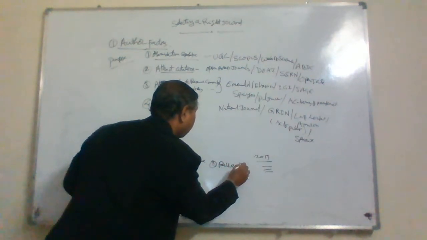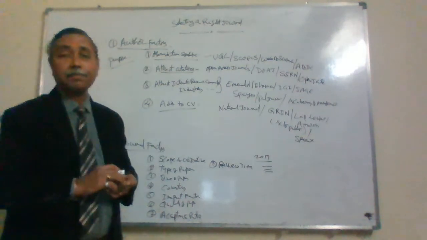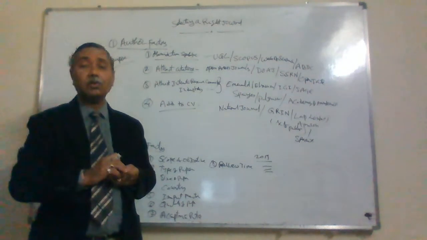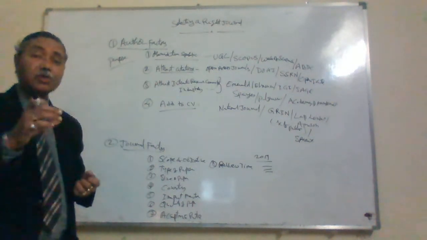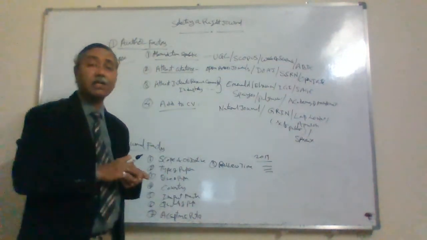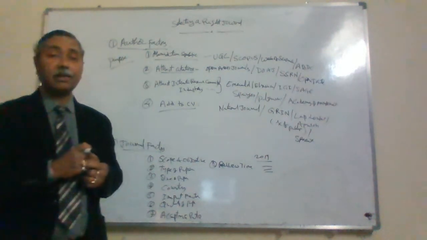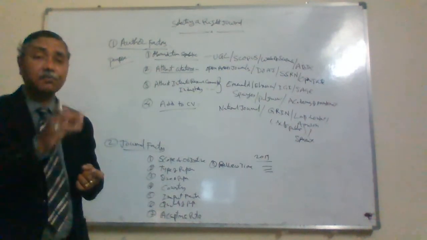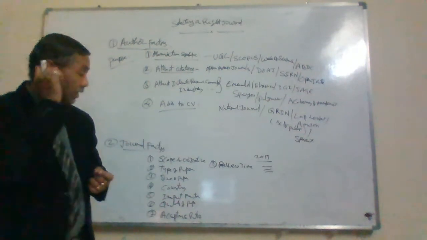Some journals will get back within 4 weeks or 6 weeks. Some journals take more than 1 year for review time. So we also have to see what review time they are going to take. What is the review process? Is it peer review or just editor review, or blind review, double blind review? Different types of reviews are there. Which review type are they following? Review type, review method, process, that is also important, right?